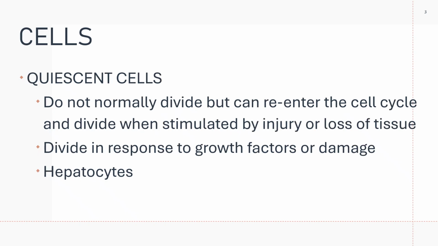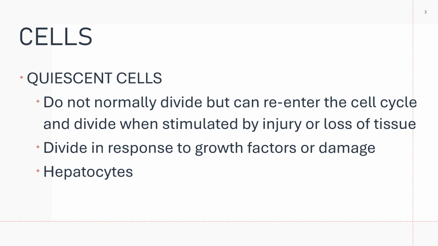And then you have your quiescent cells. These cells do not normally divide, but they can re-enter the cell cycle and divide when stimulated by injury or loss of tissue.